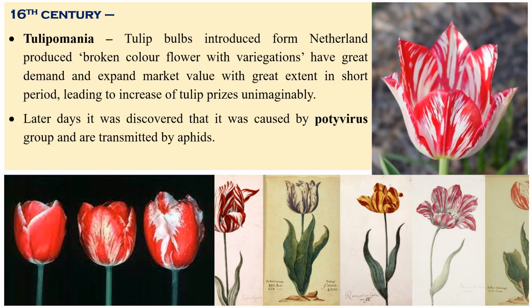Now we'll see virology. Virology starts with the 16th century tulipomania, tulip color breaking. At that time, tulips got very good color variations or petal variations. People used to believe that it might be some other reason, but they got very good prices just because of these petal variations. In later stages, it was identified as a potyvirus and known to be transmitted by aphids.